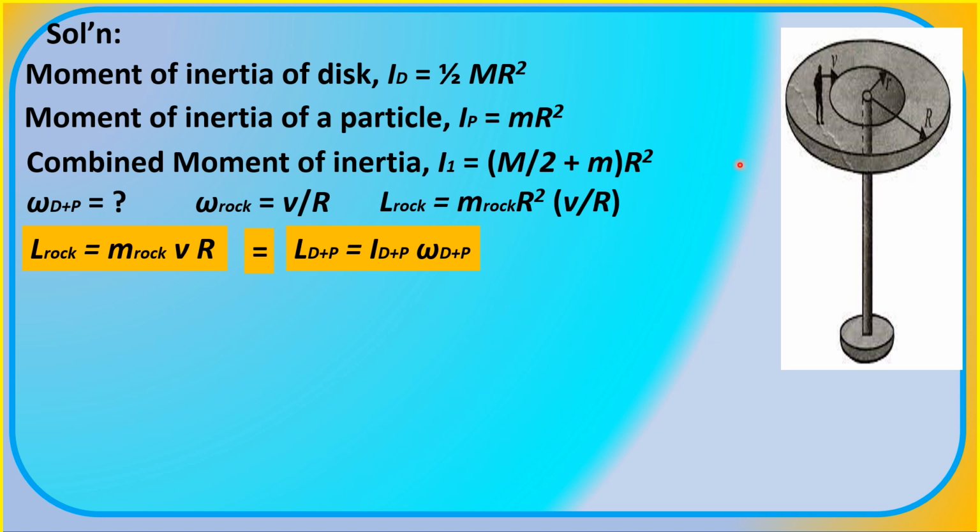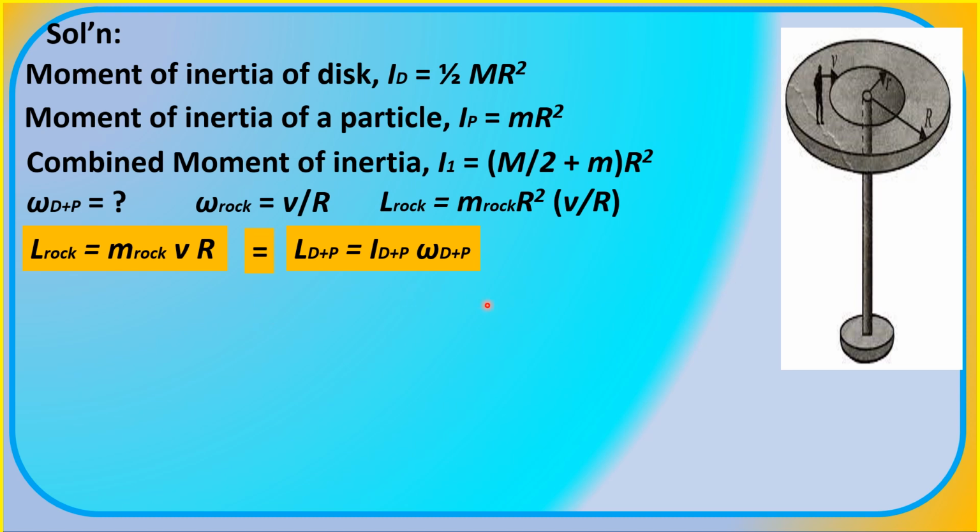Because initially, before the teenager threw the rock, the disk, the teenager, including the rock, were all at rest. In other words, the total angular momentum of the system is zero.